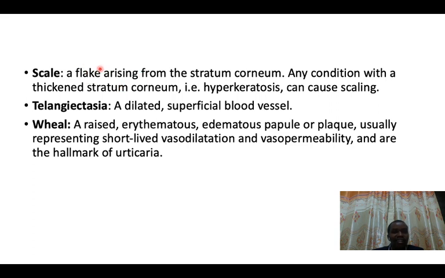When you say flake, it is something that has peeled off from the skin, arising from the stratum corneum. Any condition with a thickened stratum corneum, any condition that will bring about thickening or enlargement of this stratum corneum through the process called hyperkeratosis, will cause this thing called scaling.